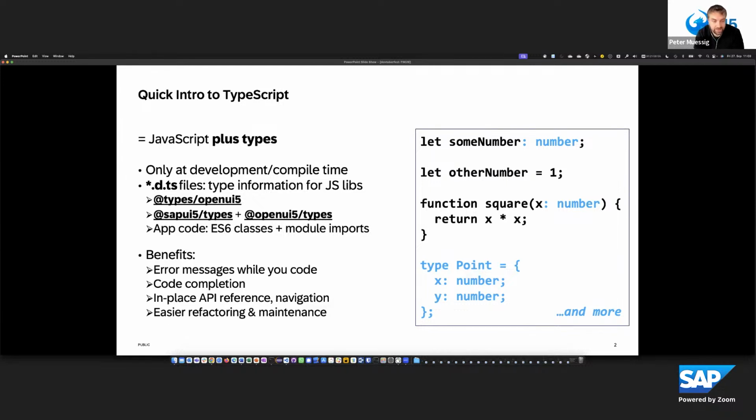Other benefits are that we get error messages while we code, and code completion, which is pretty tough to implement with JavaScript. But with TypeScript, we have a lot of type definitions, so we can provide proper code completion. We have in-place API reference, and we can navigate between modules and so on. It also helps us to refactor our code more easily. It's better from a maintainability perspective in the end.